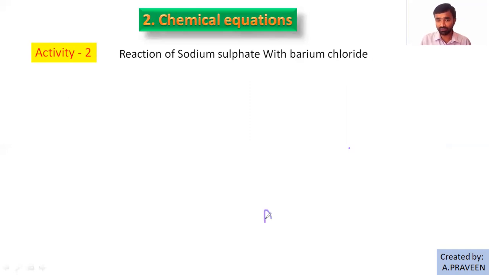An aqueous solution means the solution prepared by adding something solid into the water. Solid and water. Water can dissolve anything, the universal solvent, right?